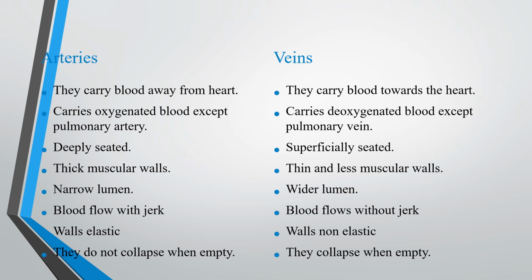Veins are superficially seated. Arteries usually have a thick muscular wall. Why? Because they are carrying pure blood, so there is more pressure inside. Veins have a thin and less muscular wall. Arteries have a narrow lumen, the width is very less, but veins have a wider lumen. Arteries' blood flows with a jerk because it goes with high pressure. Veins' blood flows without jerk. Arteries' walls are elastic, veins' walls are non-elastic. Arteries do not collapse when empty, but veins collapse when empty. So this is the difference between arteries and veins.